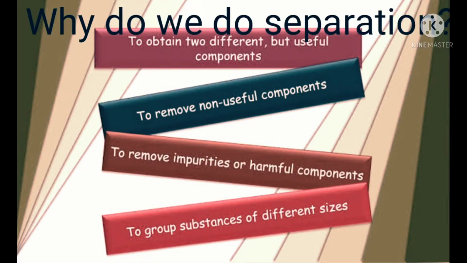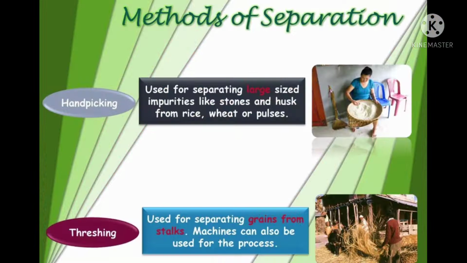Why do we do separation? We do separation to obtain two different but useful components, to remove non-useful components, to remove impurities or harmful components, and to group the substances of different sizes. What are the methods of separation?